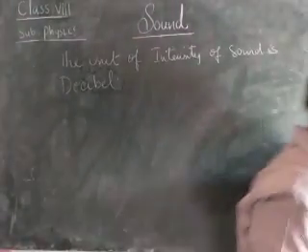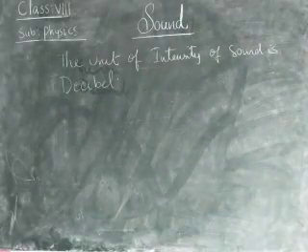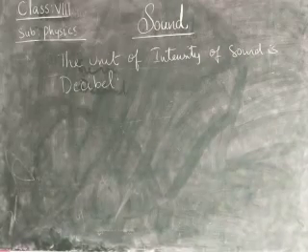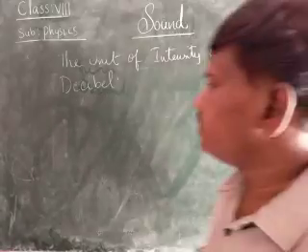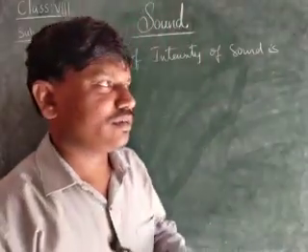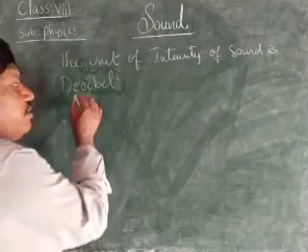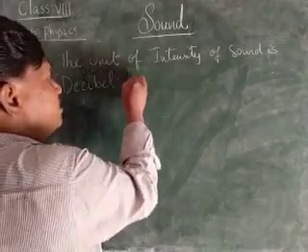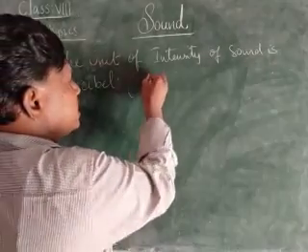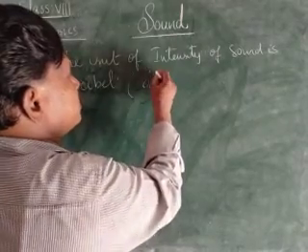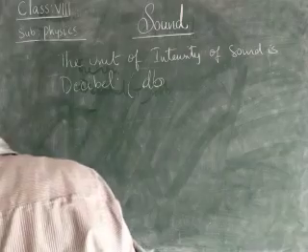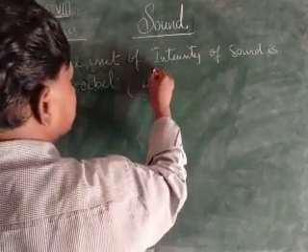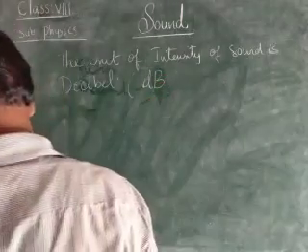Normally we denote the decibel as dB, small d, capital B, children.